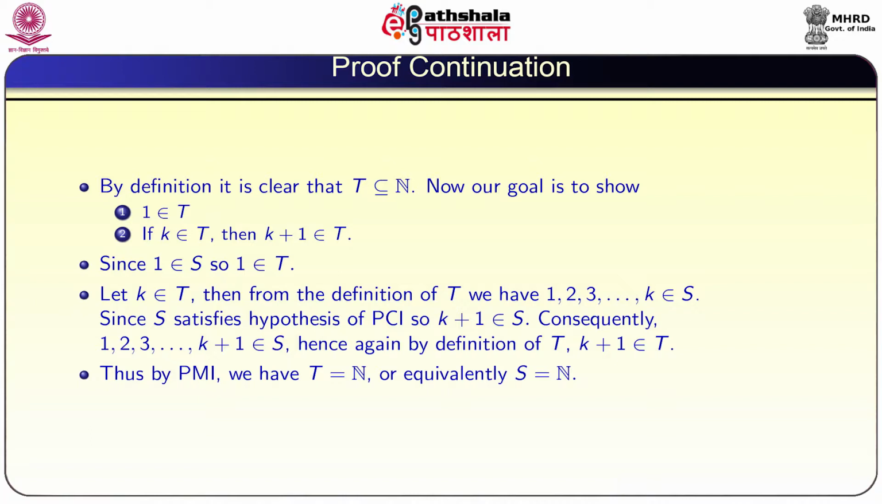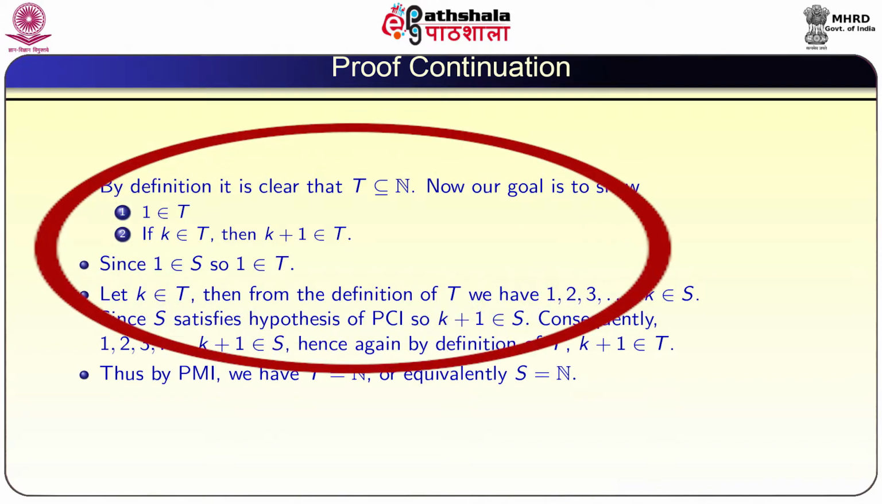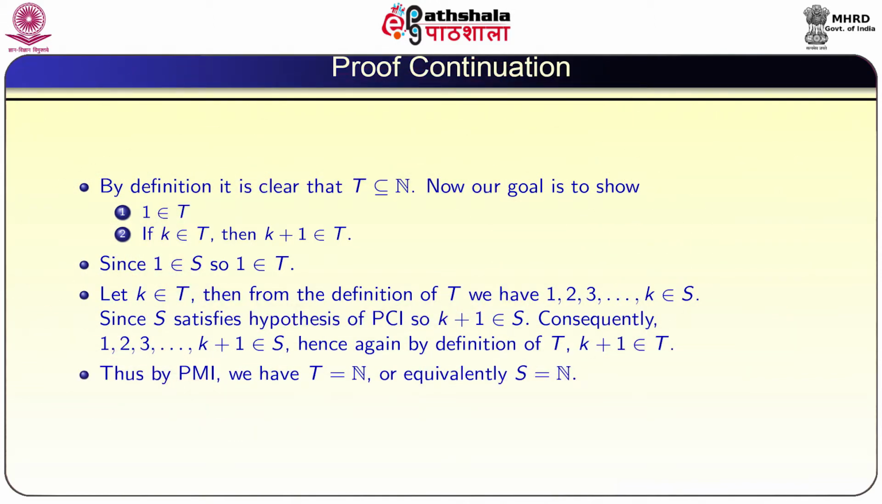Our goal is to show 1 belongs to T, and if k belongs to T, then k plus 1 belongs to T. Then, since we are assuming PMI is true, T is equal to N. So, first, since 1 belongs to S, assuming the principle of complete induction, 1 belongs to T. So, we proved the first part of the hypothesis of PMI.